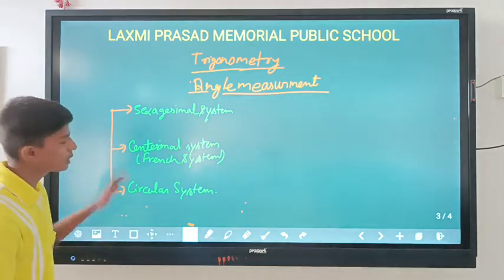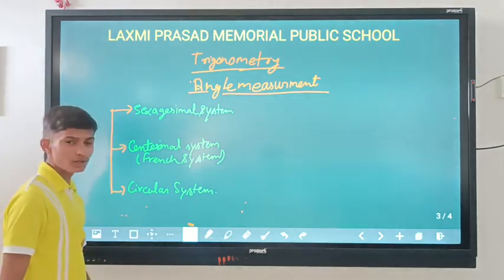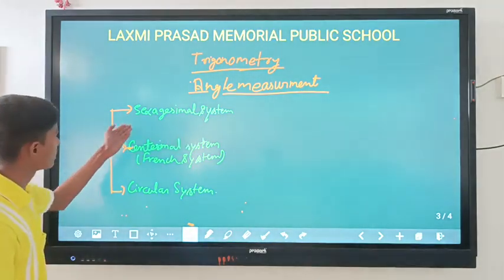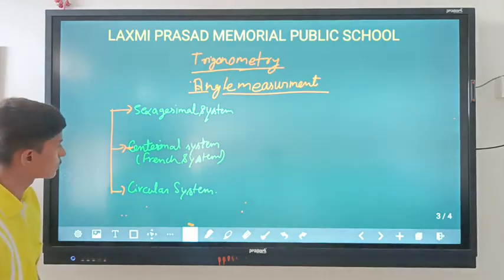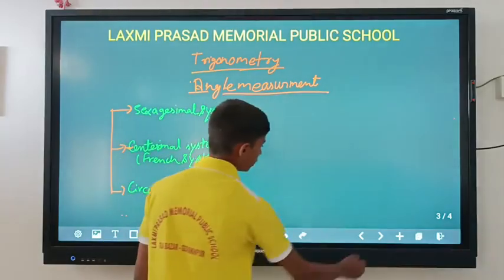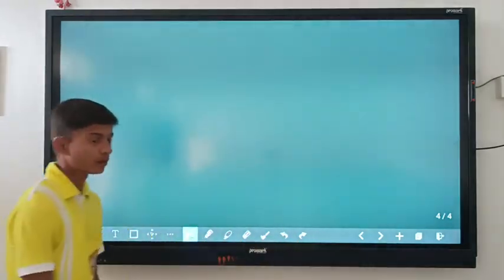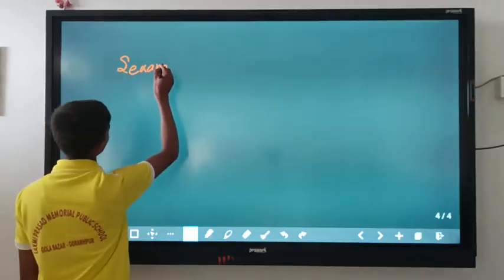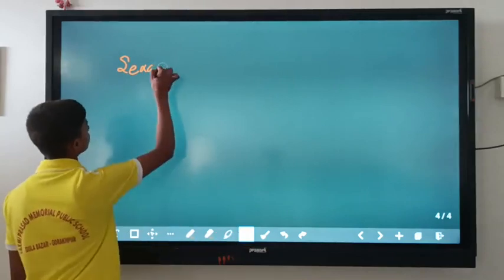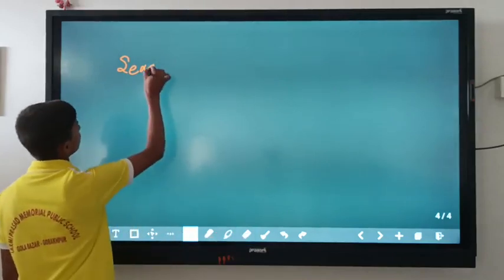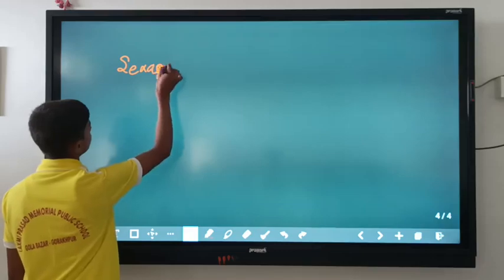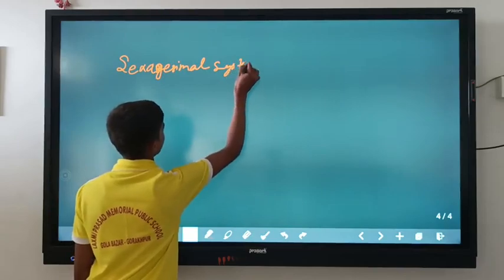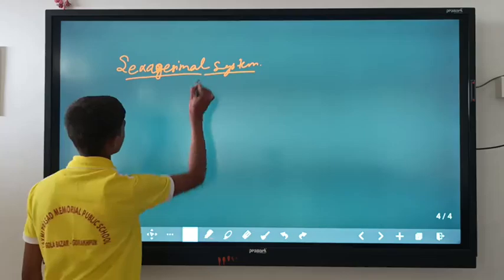In this, we have three types of measurement systems which people use to measure angles. These are the angle measurement systems: the hexadecimal system, the centesimal system, and the circular system. One by one, we have to understand these systems. First we have the hexadecimal system.